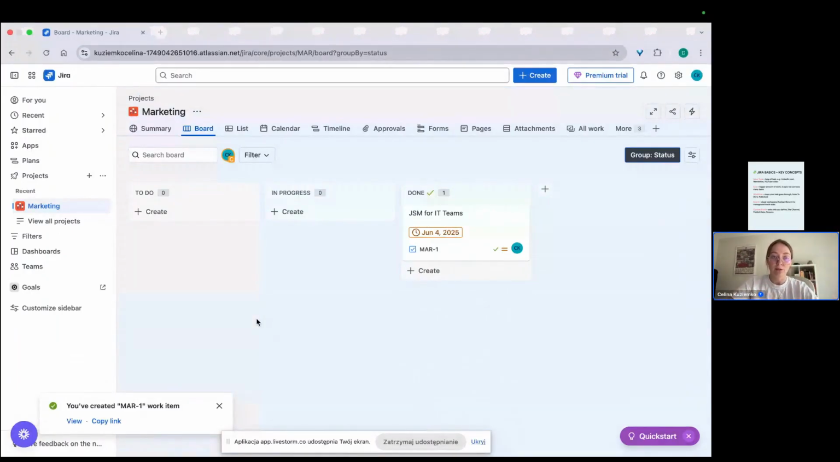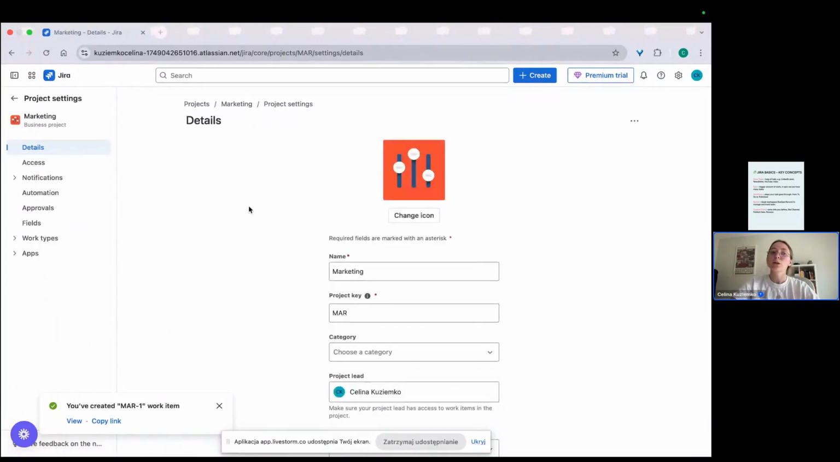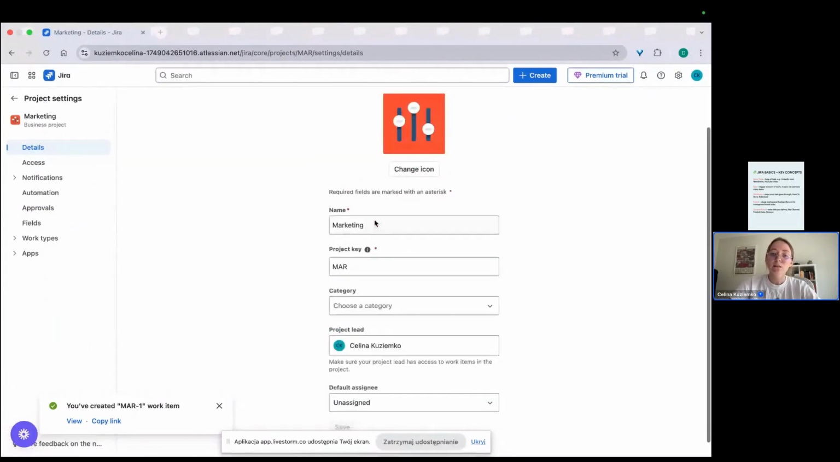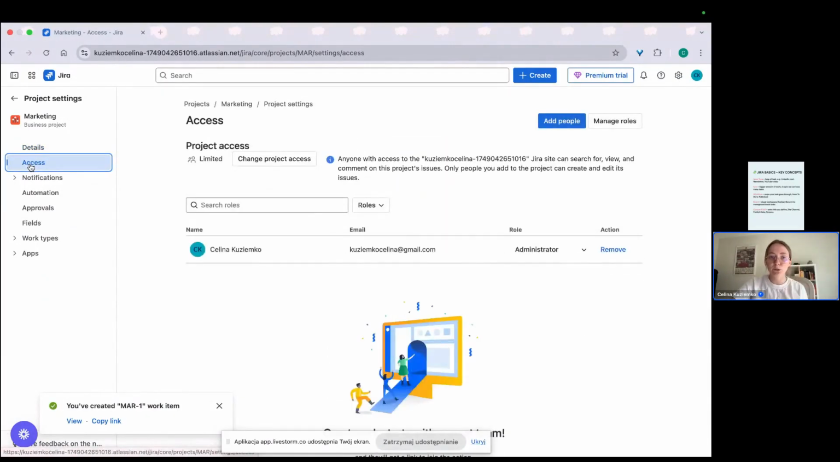suited to our needs. First of all, what I like to do here in more actions is go to the project settings. This is our command center. Here we do all the customization. This is just the details. Here you have access where you can add people, very simply by email, so no rocket science here. But here we have work types. As you can see, we have only two defaults: tasks and subtasks.